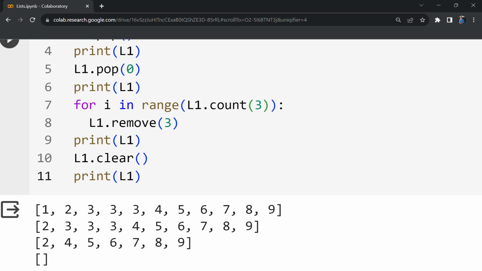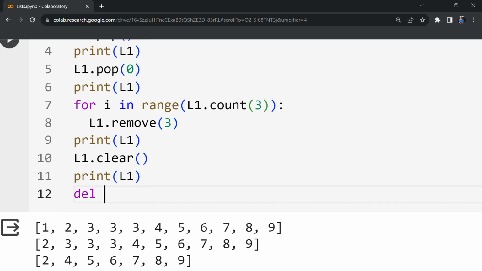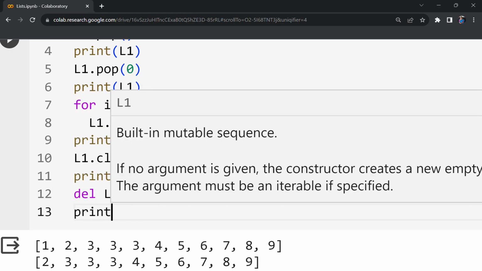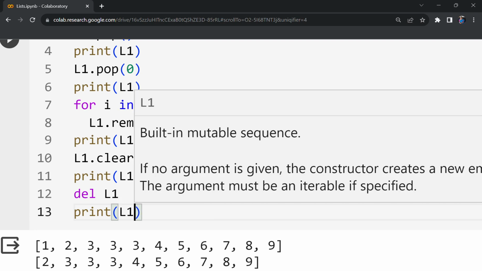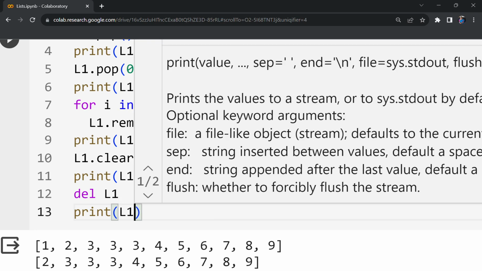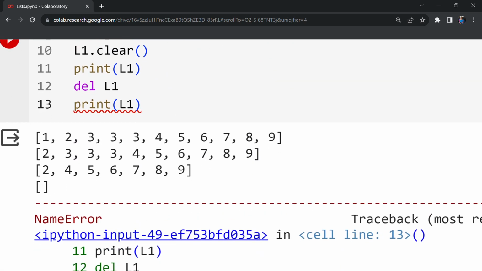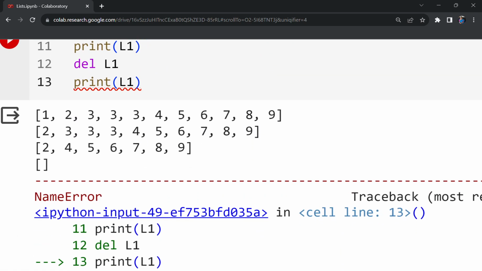Suppose if you are not interested in one particular list, you have to remove it completely from the program. Then what you can do is del L1, del followed by L1. Then if you print L1, we must get an error. Why? Because L1 is removed and we are trying to print L1. Let us see this.